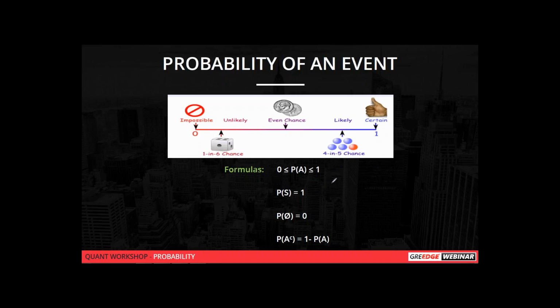So getting a number from 1 to 6 is a sure event. If you are throwing a die, definitely you'll get a number from 1 to 6. So it is very sure, right? So the probability of a sure event is 1. Is that fine for Abhishek and Payal? Yes, Hemant? And the probability of an event which does not occur will be equal to 0.